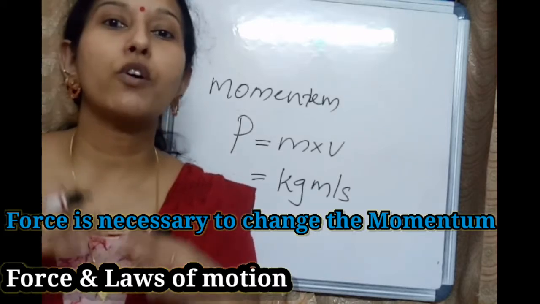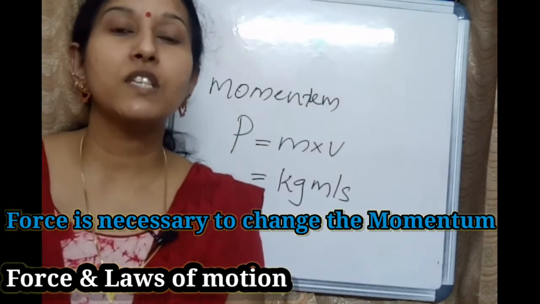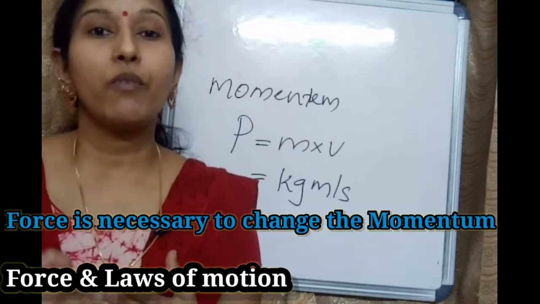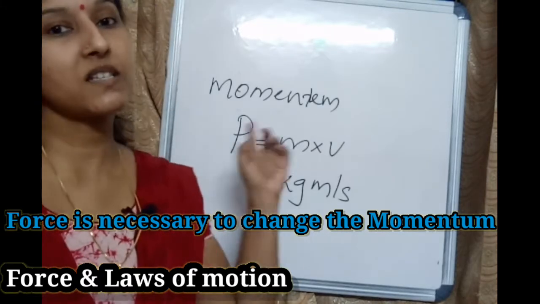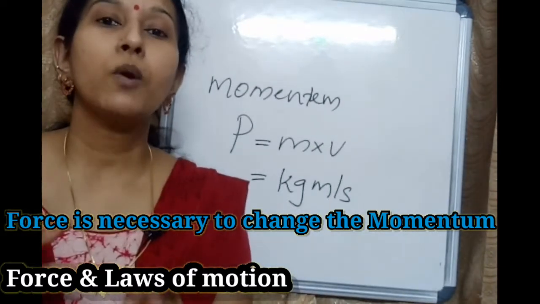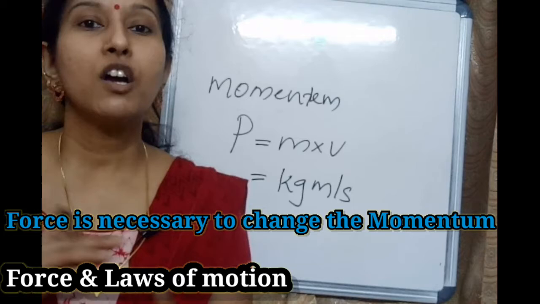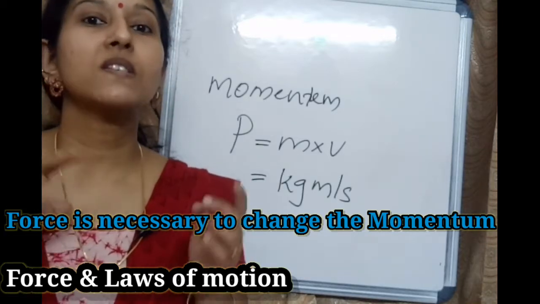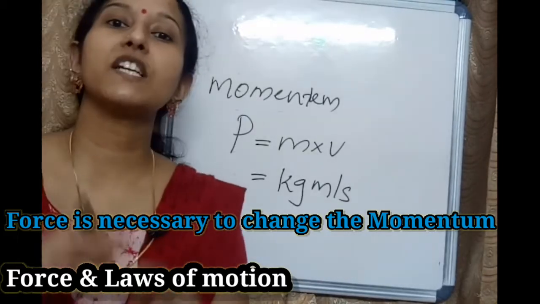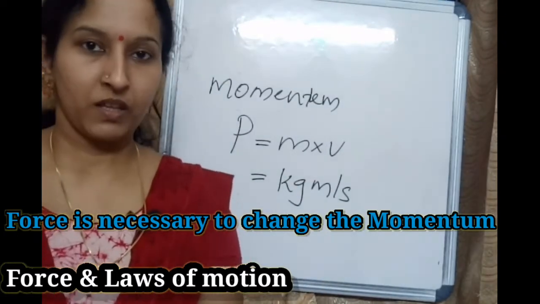If you apply force on an object, the object changes position. When the object changes position, there is a change in velocity. When there is a change in velocity, there is a change in momentum, which is possible only by applying force. Force is necessary to change the momentum.